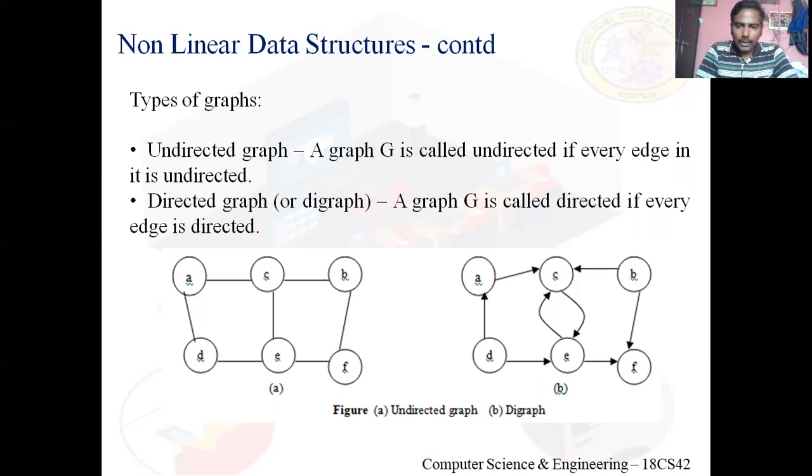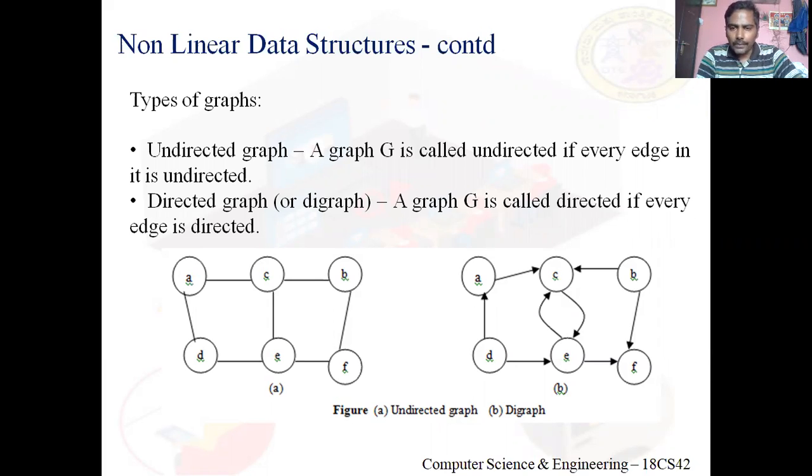Whereas in the second graph, all edges are directed. Such a graph we call a directed graph, or simply a digraph. So I think you're clear with this, right? Suppose all edges in a graph are undirected, then we call it an undirected graph.